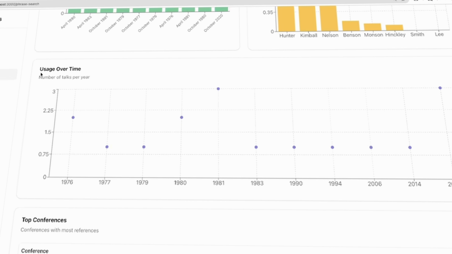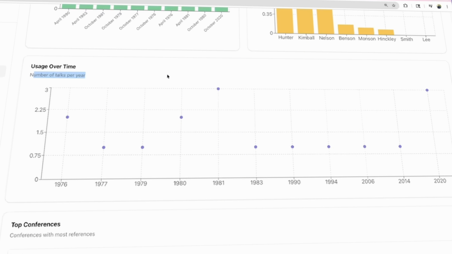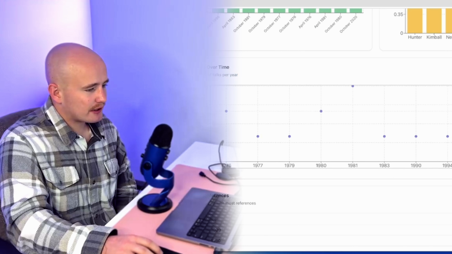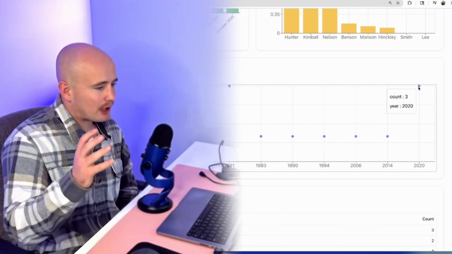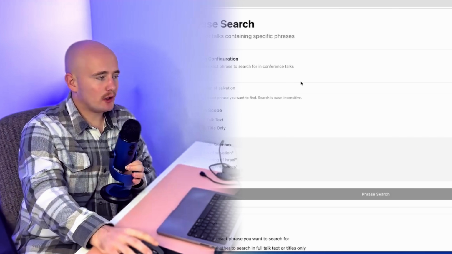We can see here on this graph the usage over time. So this is the number of talks per year that mention food storage. You can see it's been pretty sparse throughout the years, but there was a peak in 2020, probably due to COVID. And so if we want to look for different topics, this is one way that we can do it. Now, another way that we can do that is using machine learning. And this is where we get into some real natural language processing.